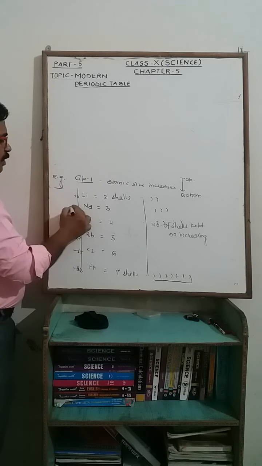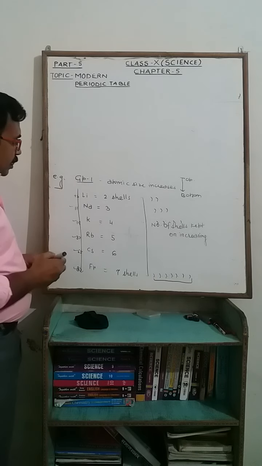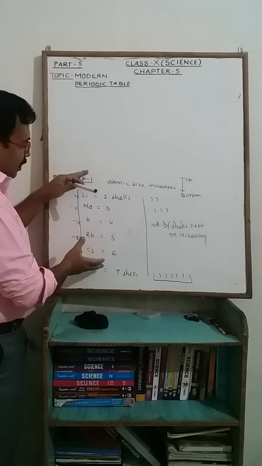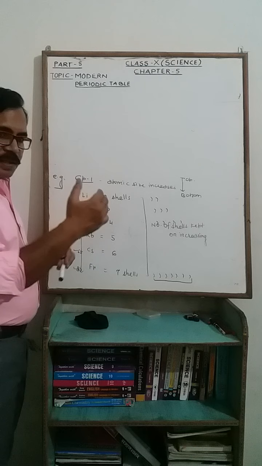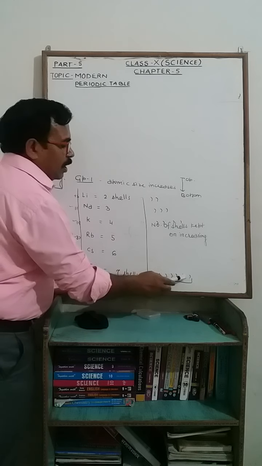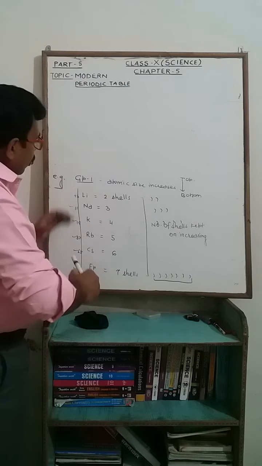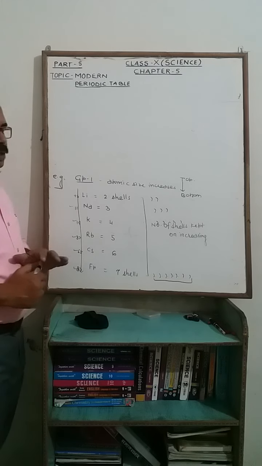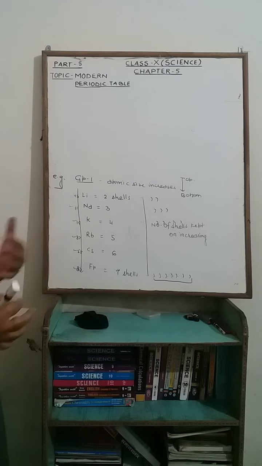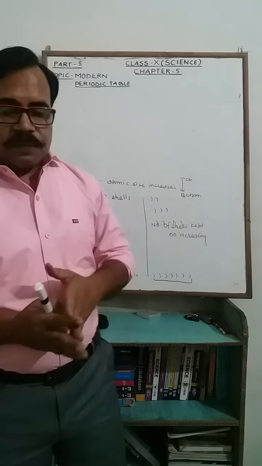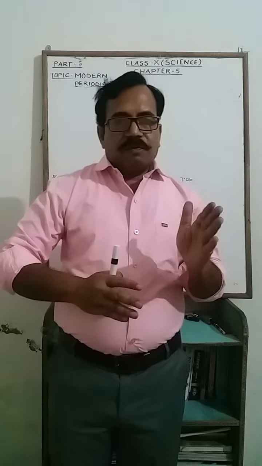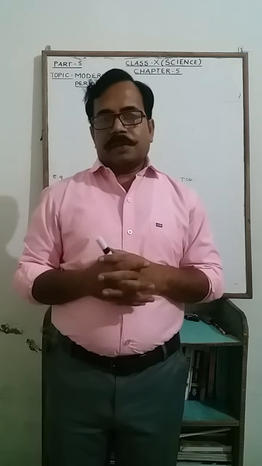Nuclear charge is increasing, but the effect of this increasing nuclear charge is less than the effect of the increasing number of shells. So on moving from top to bottom in a particular group, atomic size increases. The main reason is that the number of shells are increasing one by one to the next element.